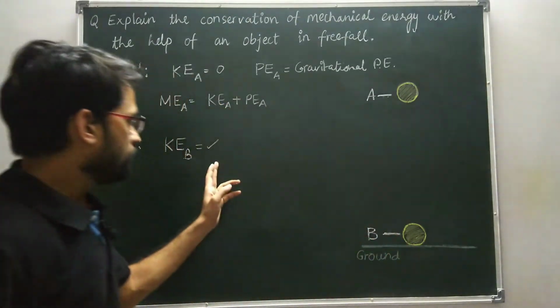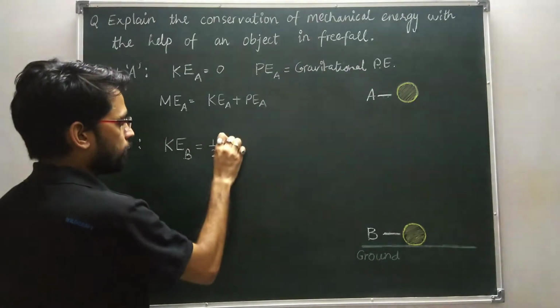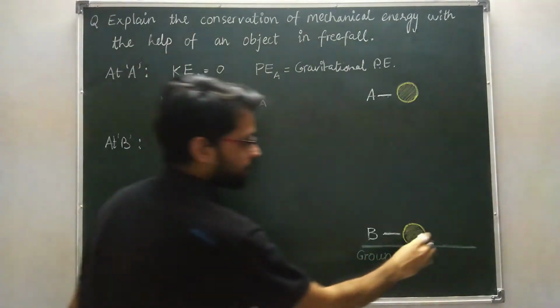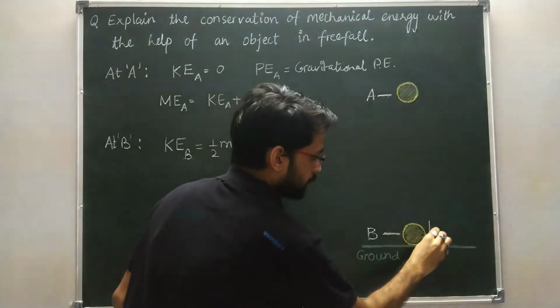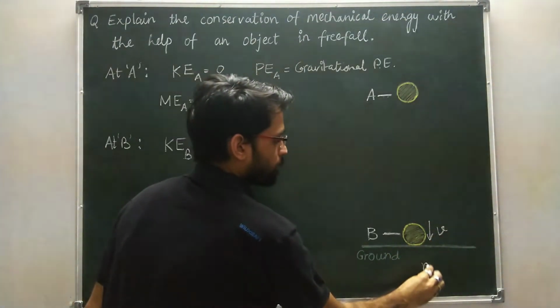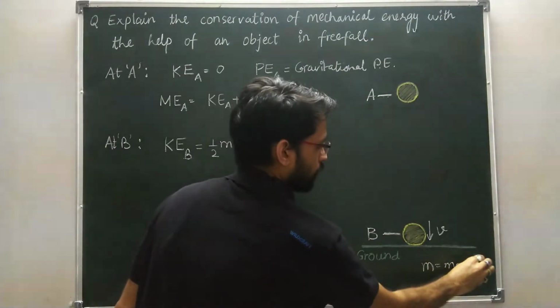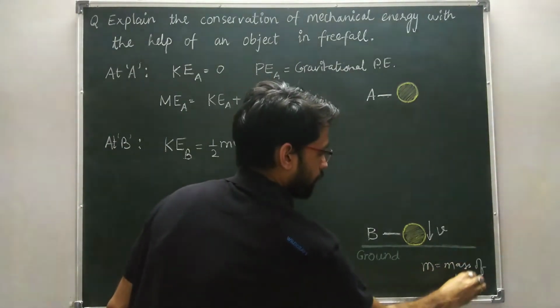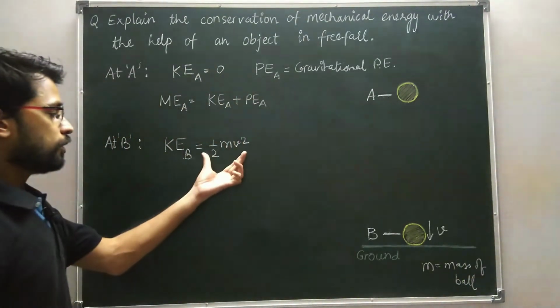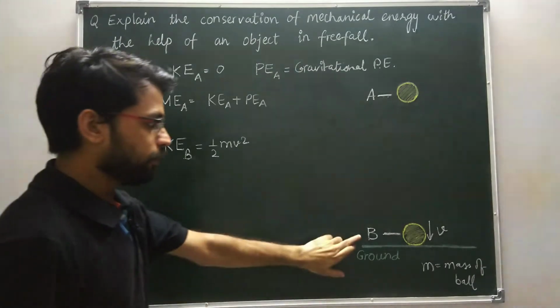So this is the kinetic energy of the ball at point B.